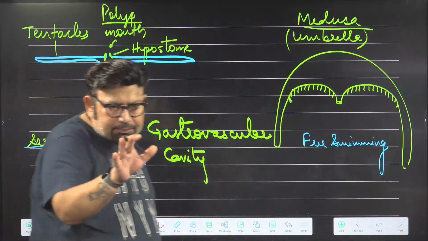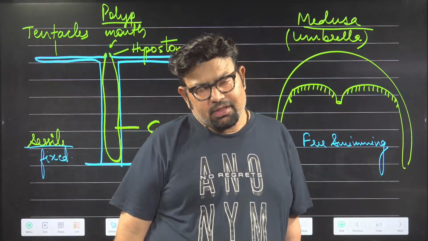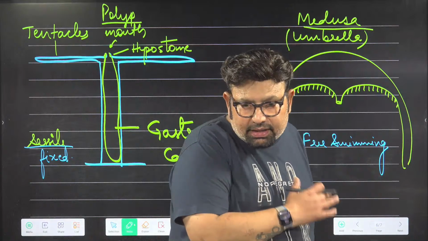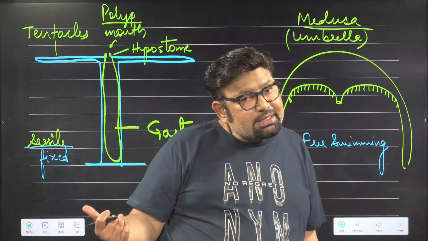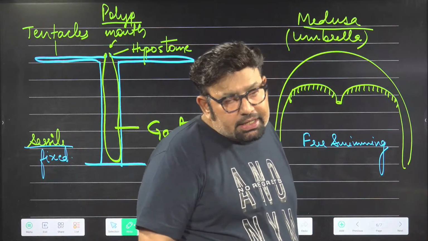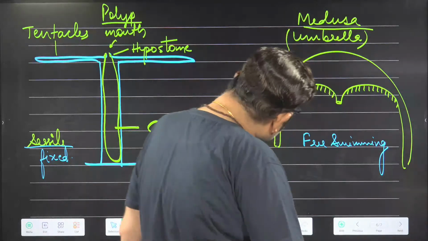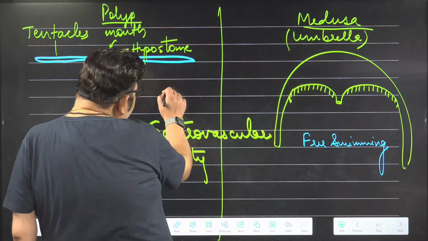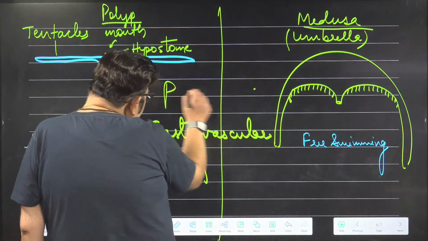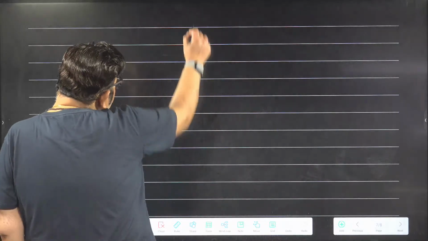Do you see an electric pole moving? No, an electric pole is not moving. It is fixed. But this is free living. So some members are like this, some members are like that. In one member they keep on changing also, but I will talk about that. So, two types of body design: polyp and medusa.